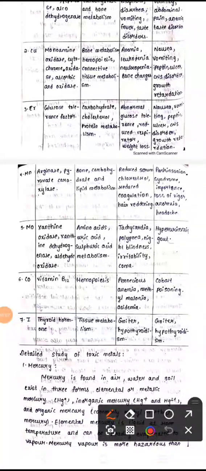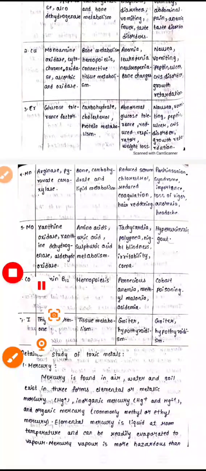Molybdenum enzymes are xanthine oxidase, xanthine dehydrogenase, and aldehyde oxidase. Amino acid, uric acid, and sulfuric acid metabolism are the physiological functions. The diseases we get are night blindness, irritability, and coma, and also hyperuricemia for molybdenum.